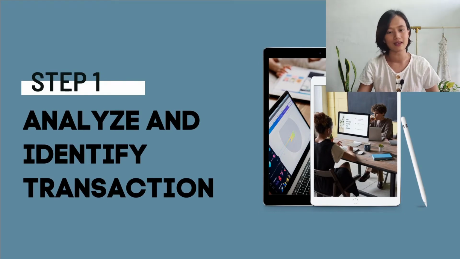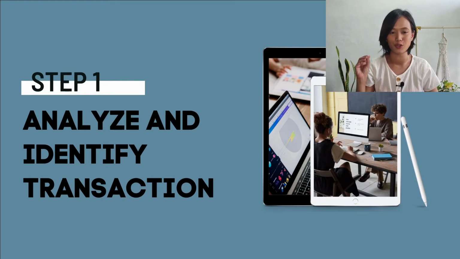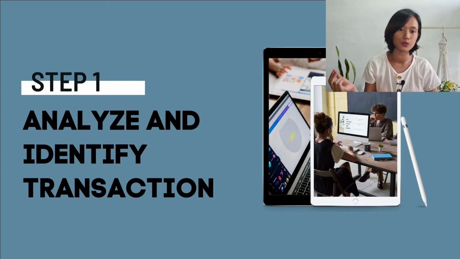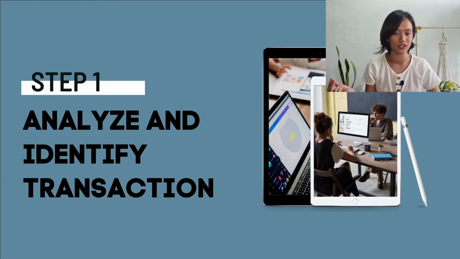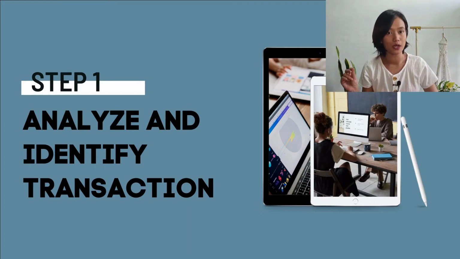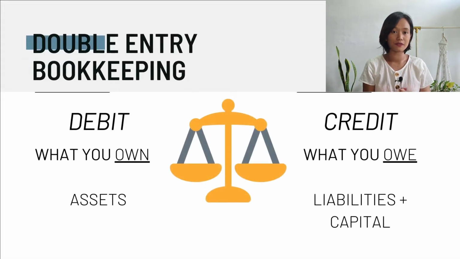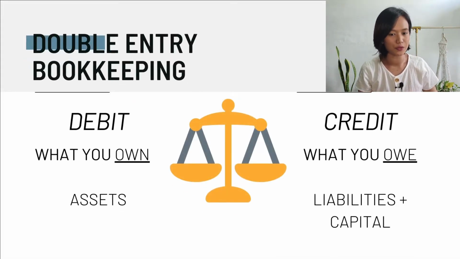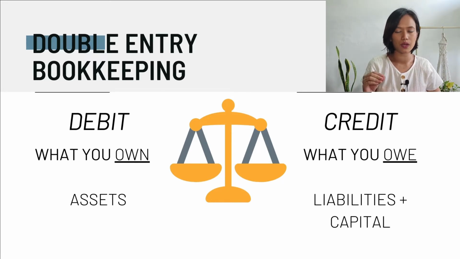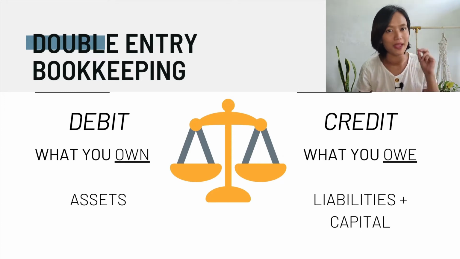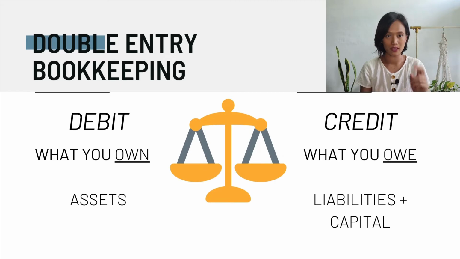Now, let's discuss all the steps that a financial transaction goes through from the inception to the ending, the financial report. Step one is to analyze and identify the transaction. In analyzing and identifying a transaction, we have to understand the concept of double entry bookkeeping. When we say double entry bookkeeping, always remember that when you make an entry, there is always a double entry, a debit and a credit.